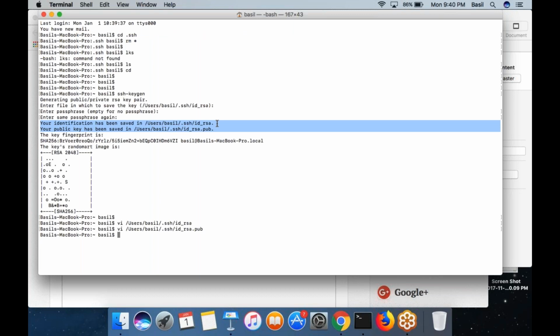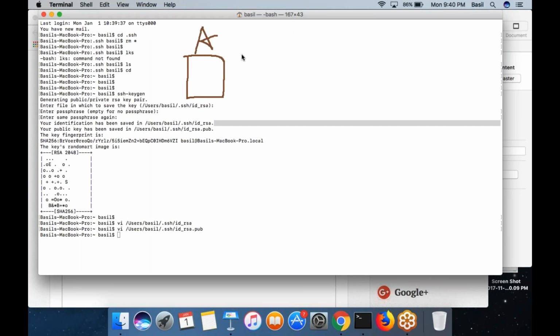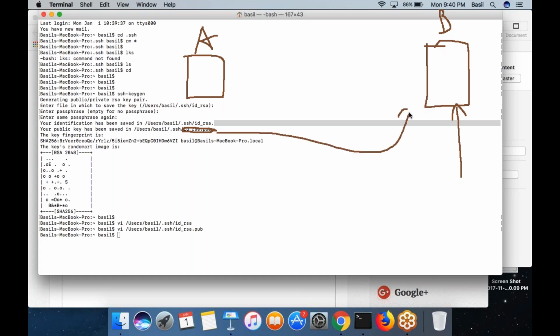Now let's say I call my MacBook machine A. Then I already created a new EC2 machine. I call the new EC2 machine B. Into this EC2 machine, if I copy this public key from my Mac, then using this private key, I can log in from my Mac to the remote EC2 machine. Am I right?